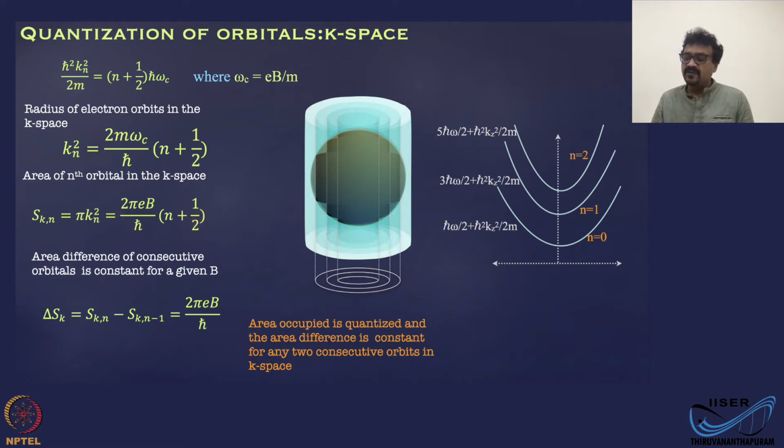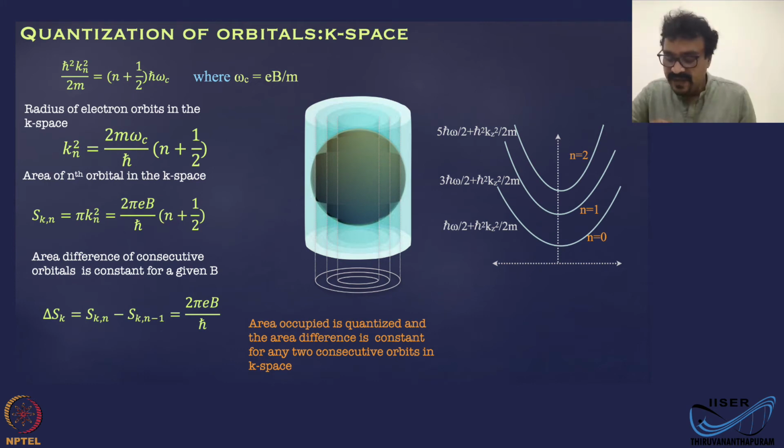What you are seeing here is that the area for any given B field cannot take any arbitrary value. It is always 2 pi e B by h bar times n plus 1 by 2, where n is 1, 2, 3 and so on, for any given B field.